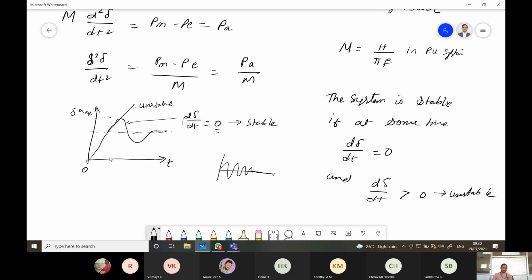So this is the delta versus t, that is the plot for stable and unstable system.